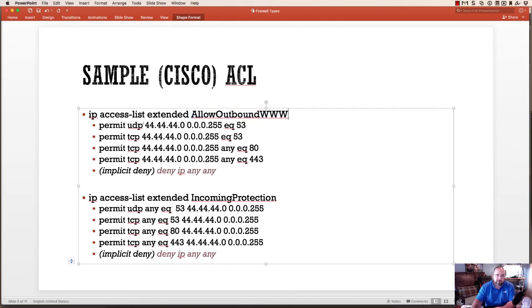Now, in order to do that, I'm going to identify UDP traffic coming from 44.44.44 dot anything. And if it's going, there's an error in my ACL here, I'll fix that. It's going anywhere. When the destination port is 53, then it's supposed to be permitted. Now, that particular traffic is for DNS queries. The same thing here, if you happen to be using TCP for any of your DNS query stuff, then port 53 is also allowed. This third rule right here allows port 80, which is web traffic. And the fourth rule allows SSL traffic, which I just included for completeness here.